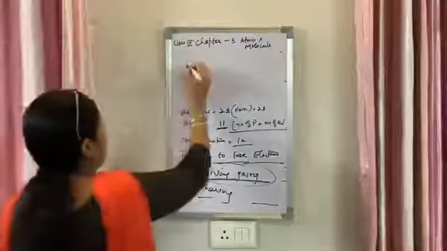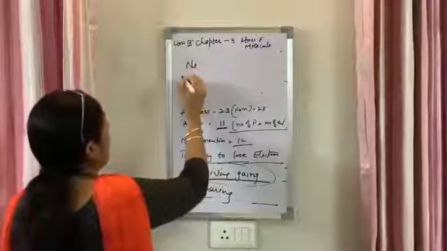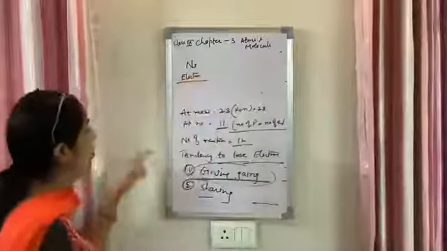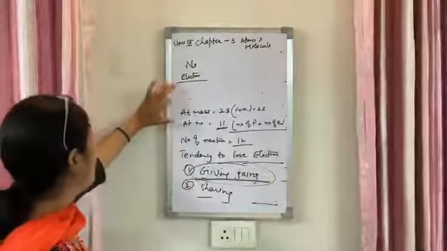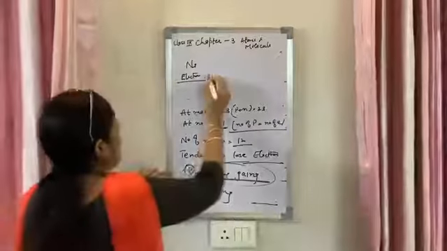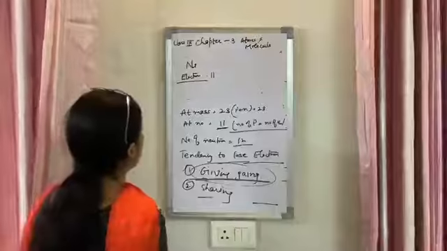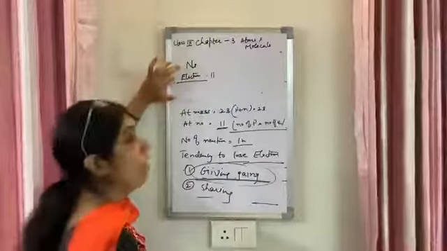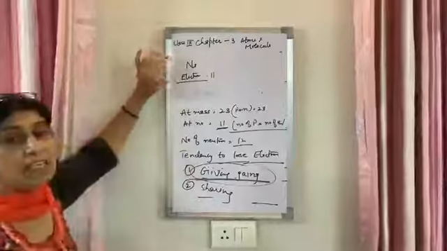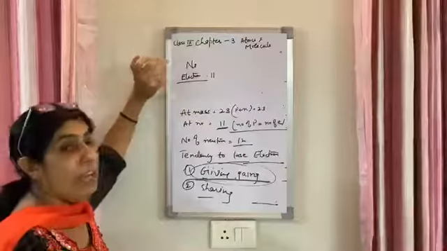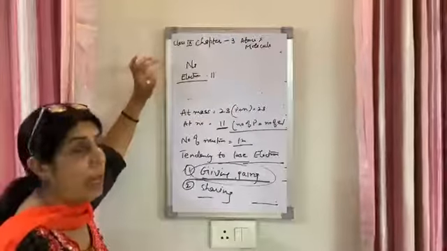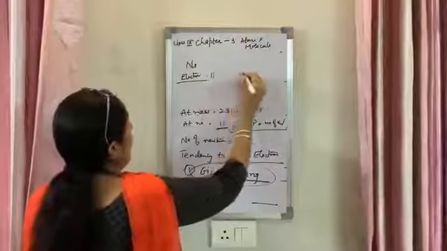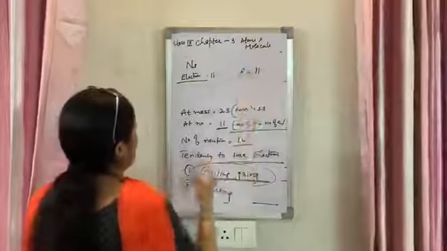Now I am taking the example of sodium. We'll talk about the electron, because the formation of ion is only due to the electron. When sodium has 11 electrons and loses an electron, it forms the cation. Metals form cations. Always remember, metals have a tendency to lose electrons, and they are electropositive in nature. How do they become electropositive? Number of electrons in sodium is 11 and number of protons in sodium is 11.